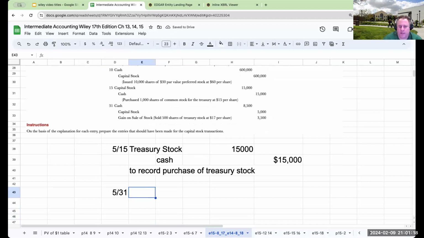So coming over here, gain on sale of stock, sold 500 shares of Treasury stock at 17 per share. So coming over here, what I'm going to be going through and doing is I'm going to debit cash 500 times 17, or that's where they're getting their 8,500 from. When it comes to what I'm going to go through and credit is I'm going to go ahead and credit the Treasury stock essentially for the amount of what I paid for the stock.